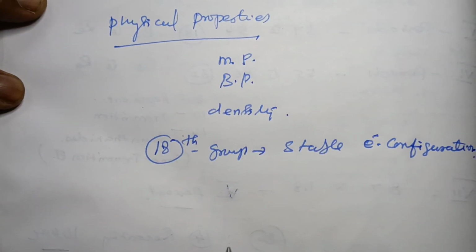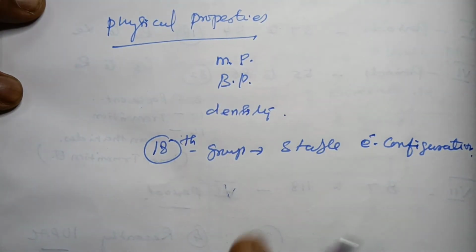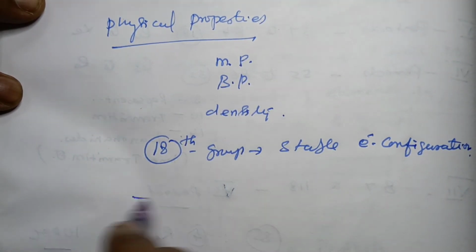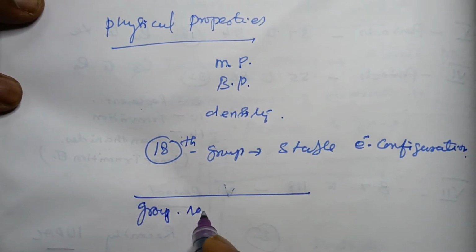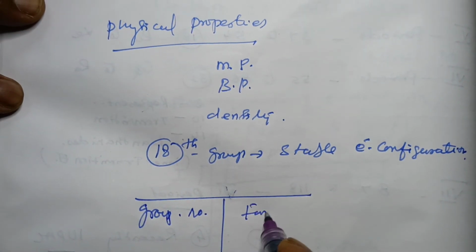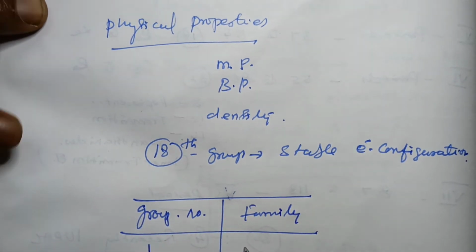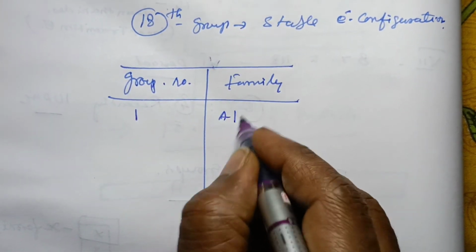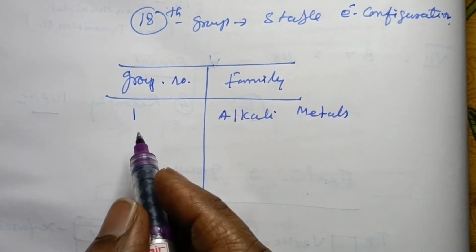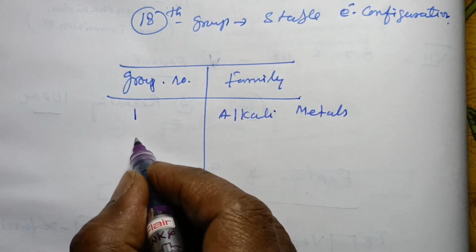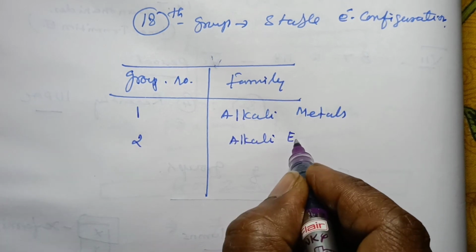There is a feature of groups in the periodic table. I will show a simple way of understanding the group number and the family. Here is the group number and the family. Group number 1 is called alkali metals, and group number 2 is called alkaline earth metals.